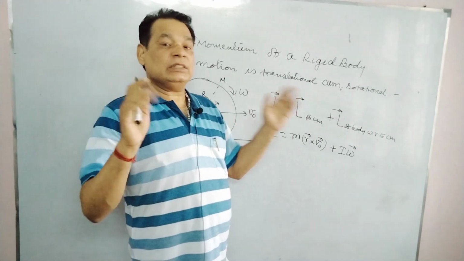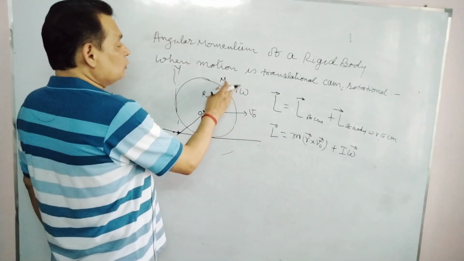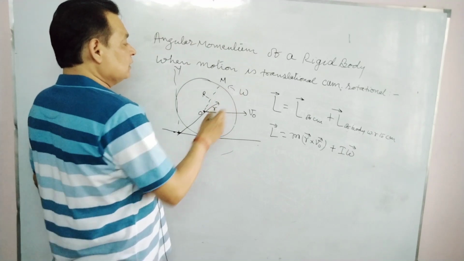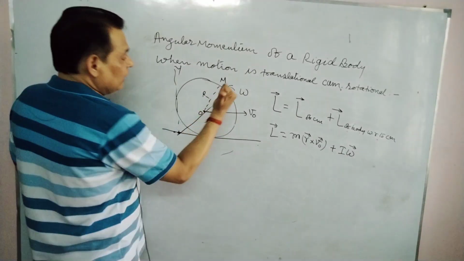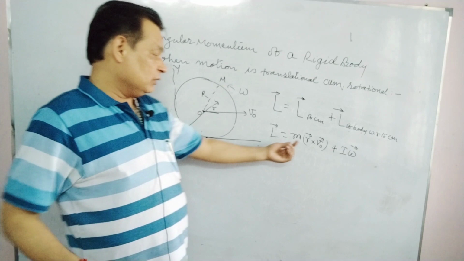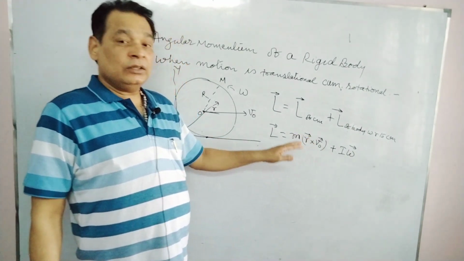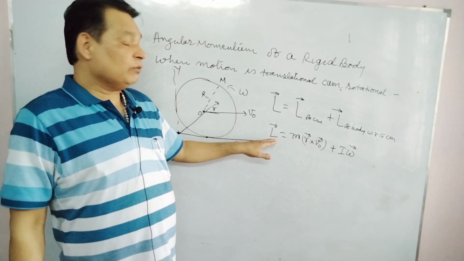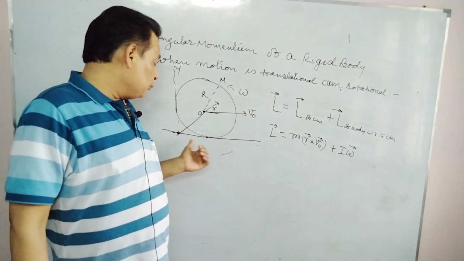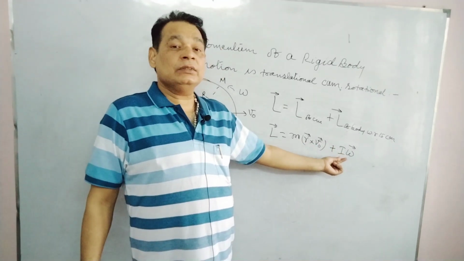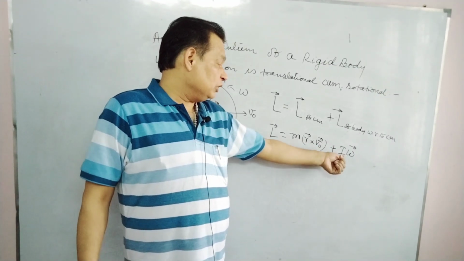But take the example in which omega is anti-clockwise rather than clockwise. In that case, I omega will be outside, which is different from r cross v0 being inside. So in that case, for finding the angular momentum of this rigid body about any point on the ground, we will have this one minus this one, because the direction of this one is opposite to the other.